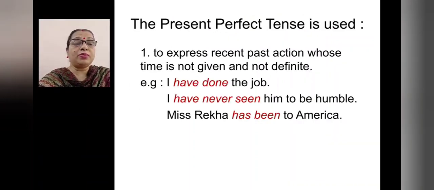When do we use the present perfect tense? It is used to express a recent past action whose time is not given and not definite. Example: I have done the job. So, have done, right? Then, I have never seen him to be humble. Miss Rekha has been to America. So it is a recent past action whose time is not given. I have done the job, but it's not told when I have done the job. So the time is not given, right?